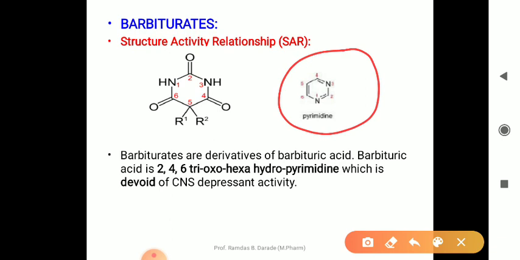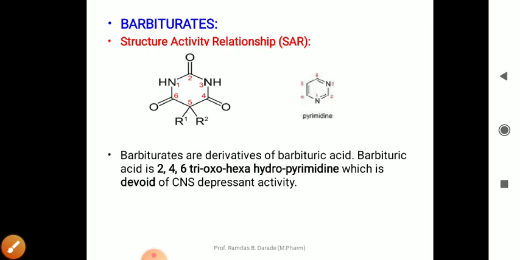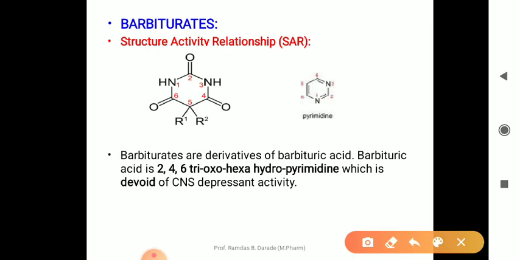And other than this pyrimidine, at the remaining positions there is an attachment of a C double bond O, particularly an oxygen group. So barbiturates are derivatives of barbituric acid, and barbituric acid is 2,4,6-trioxohexahydropyrimidine.